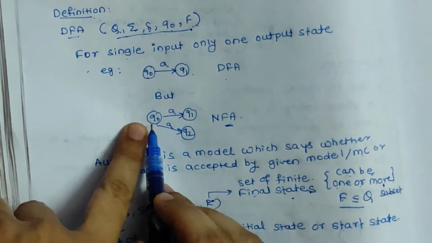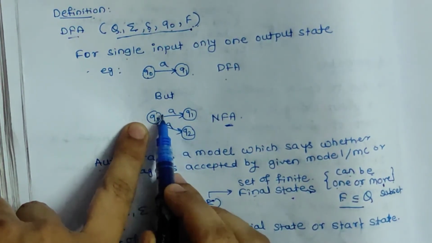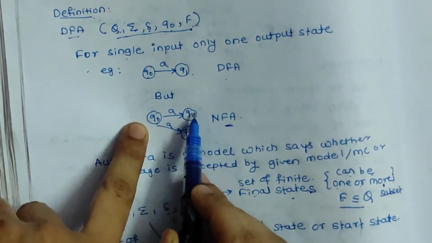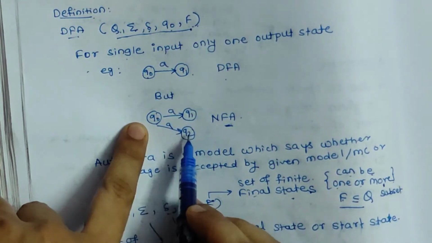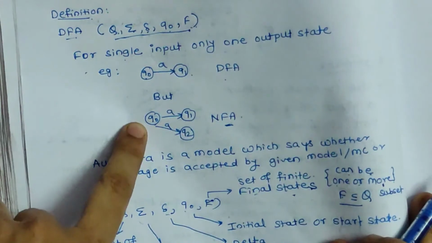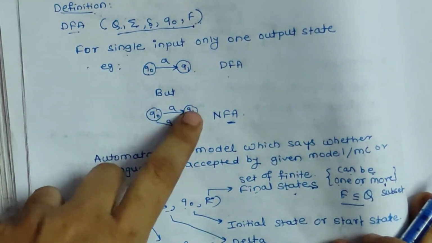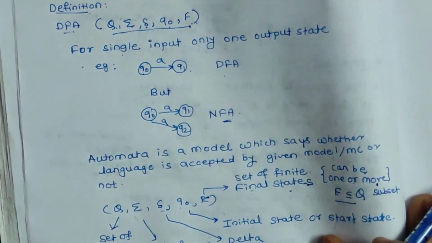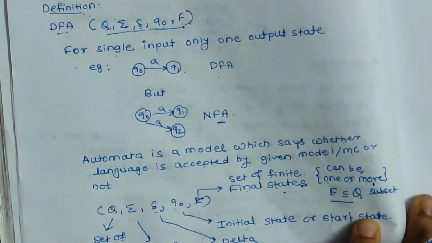So Q0 is the input state. For this Q0 state there are two output states, that is Q1 and Q2. So that's why we call it non-deterministic, because for the same input there can be different output states. So this is the basic difference between input state and output state.